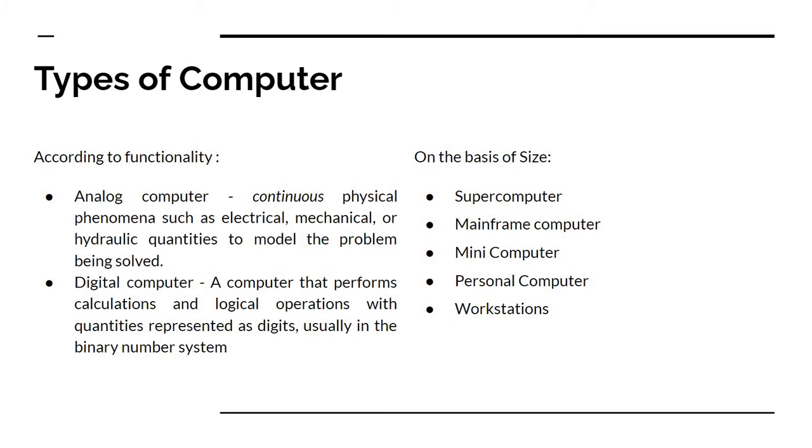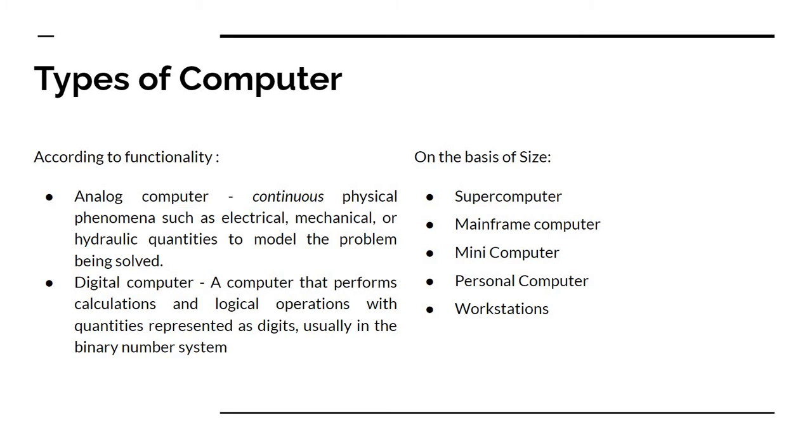An analog computer is able to understand continuous physical phenomena such as electrical, mechanical, or hydraulic quantities to model the problem being solved. The digital computer, on the other hand, performs calculations and logical operations with quantities represented as digits, usually in the binary number system. The computers we are using nowadays are digital computers. On the basis of size, computers are classified as supercomputer, mainframe computer, mini computer, personal computer, and workstation.